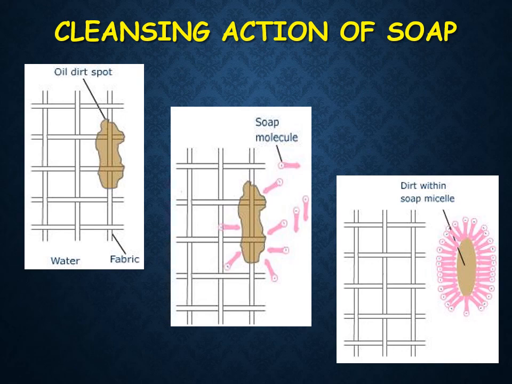The hydrophobic part of the soap molecule attracts to the oil droplet and the hydrophilic part points towards the water in the soap solution. In the last picture, you can see the formation of micelles around the oil dirt spot. All the soap molecules now cover the oil dirt spot, and finally the micelle will be removed from the cloth. This is the way of cleaning clothes by using soap. I think now the topic is very clear for you.